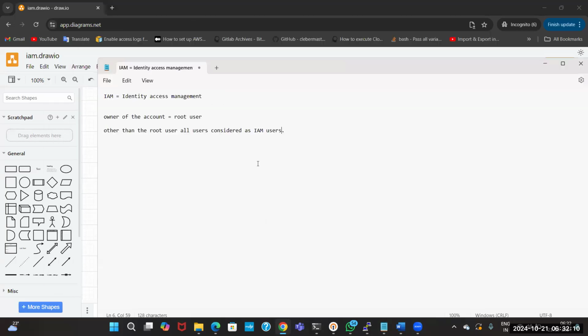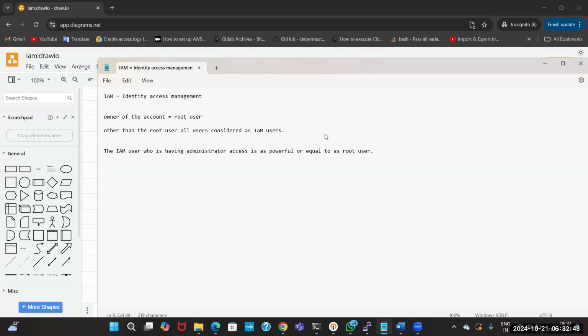Let me write it down over here. The IAM user who is having administrator access is as powerful as, or equal to, the root user.